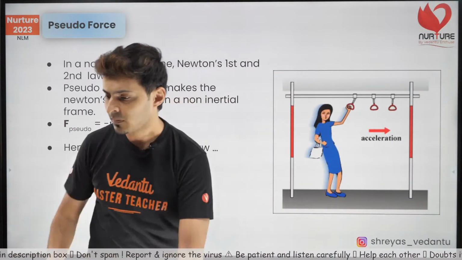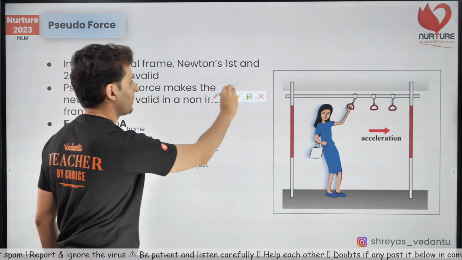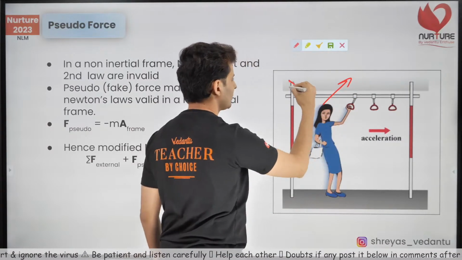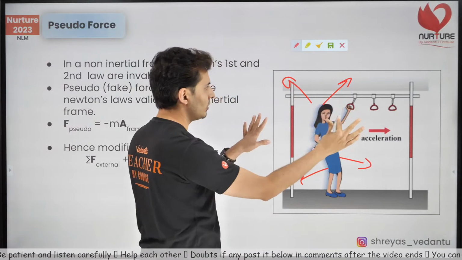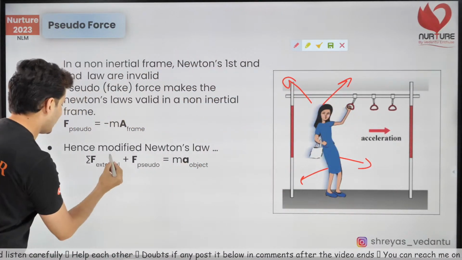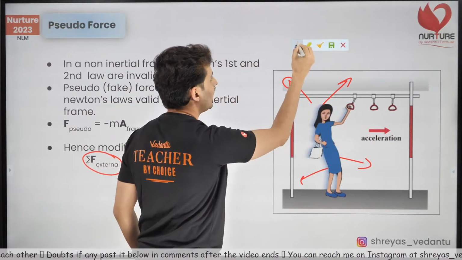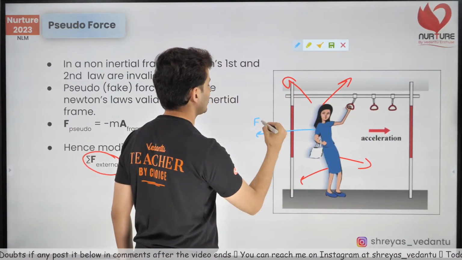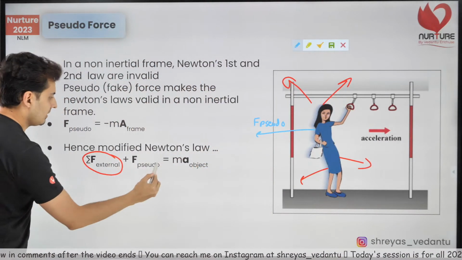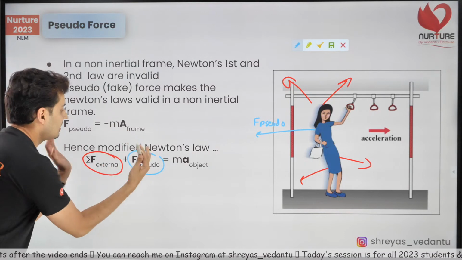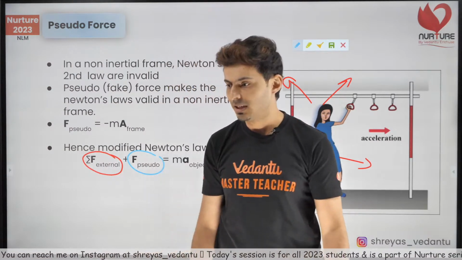What does this mean? See, simple guys. On this lady out here, there could be a number of forces. I don't know, somebody is pushing her, somebody is pulling her, God knows. So you draw all these forces. All those forces are external forces plus the pseudo force. The train is accelerating here, so I show one more pseudo force, F pseudo, over here. All these forces together, the pseudo force and the other forces, this total force is equal to mass into acceleration. That's it. As simple as that.